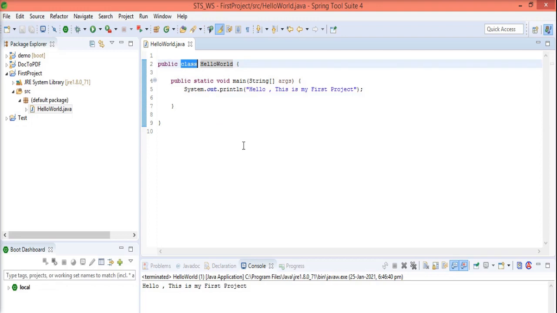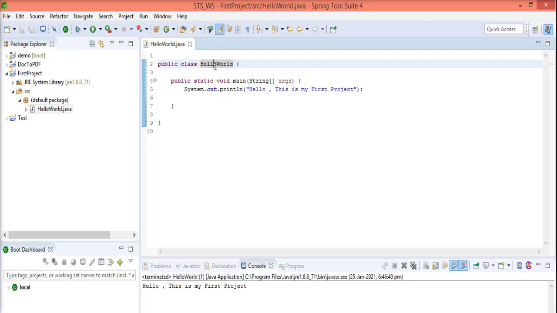Class is one entity, which indicates that this file has several properties. So this class keyword indicates that this is a file of a class. You can ask whether it is possible to have another keyword here instead of class. Yes, it is possible. There are several keywords, like interfaces and abstract class, and many more. Whenever I teach you the keywords, I will explain every keyword at that time.